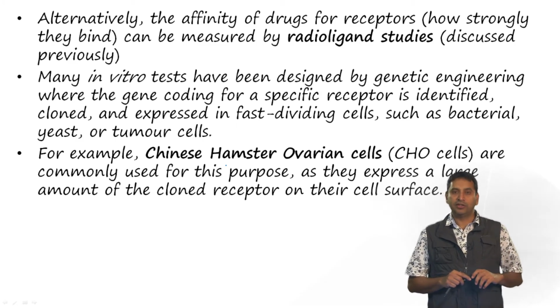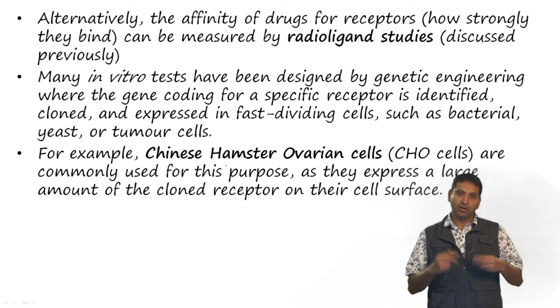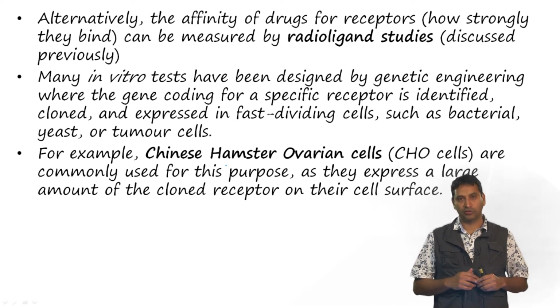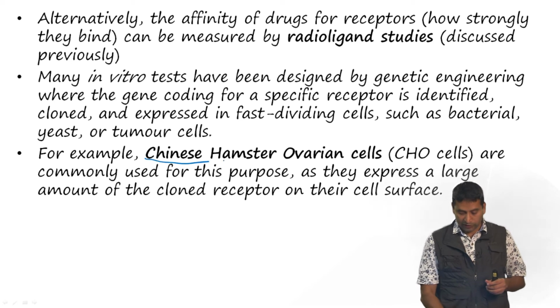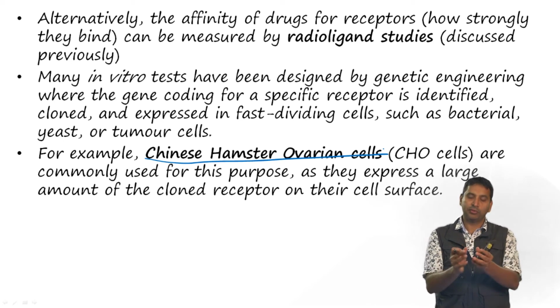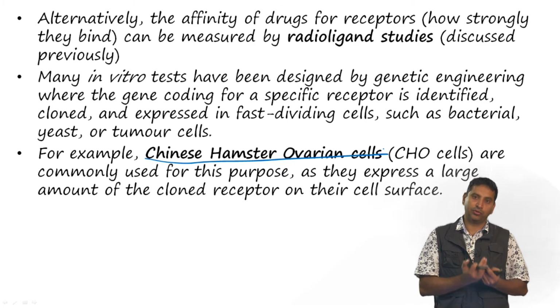Many in vitro tests have been designed by genetic engineering, where the gene encoding for a specific receptor is identified, cloned and expressed in fast dividing cells such as bacteria, yeast or tumor cells. So, for example, Chinese hamster ovary cells are very commonly used to overexpress some of the cloned receptors on their surface, and then we look for how the cell responds to it.